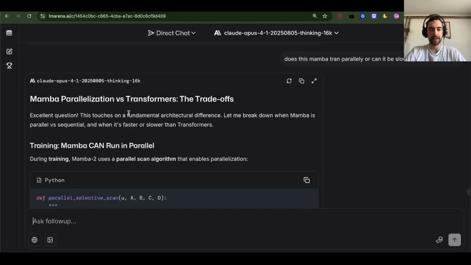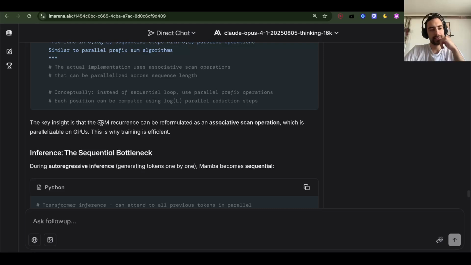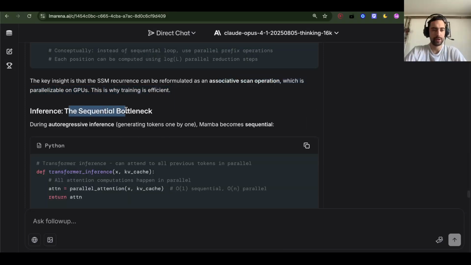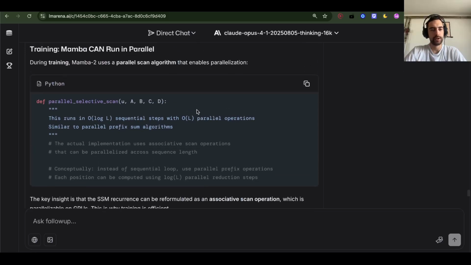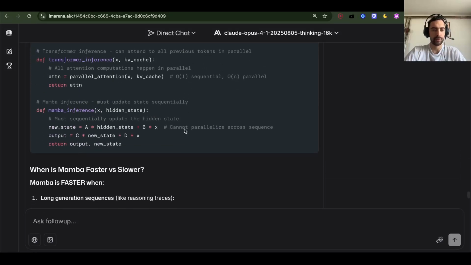So there is a fundamental architecture difference between Mamba and Transformer when it comes to parallelization and the trade-offs. During training, Mamba 2 uses a parallel scan algorithm that enables parallelization. The key insight is that SSM recurrence can be reformulated as an associative scan operation, which is parallelizable on GPUs. This is why training is efficient. Inference, the sequential bottleneck. During autoregressive inference, generating tokens one by one, Mamba becomes sequential, which is okay. We just want fast parallel training. And I think we also want sequential inference. That's going to be sequential anyways.